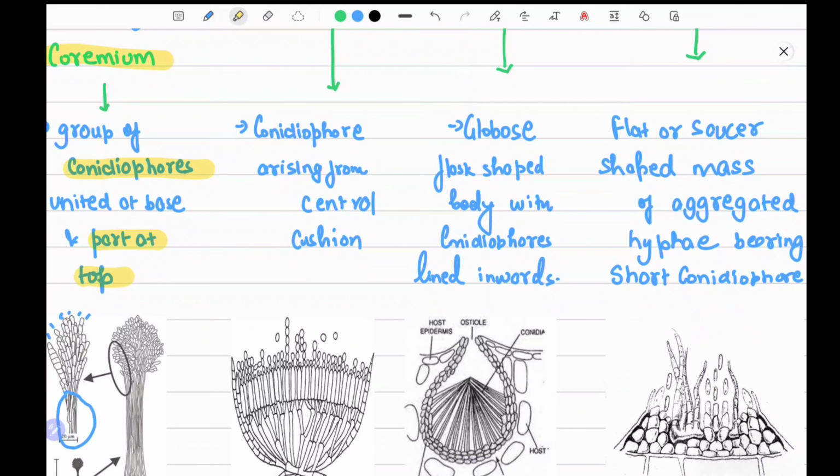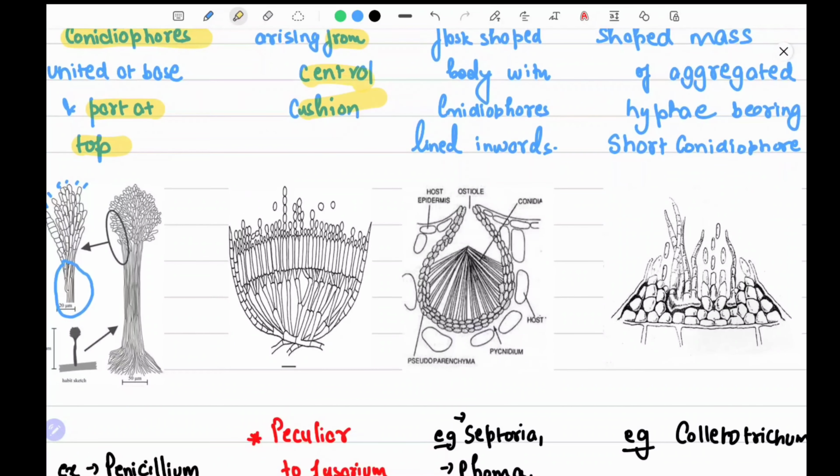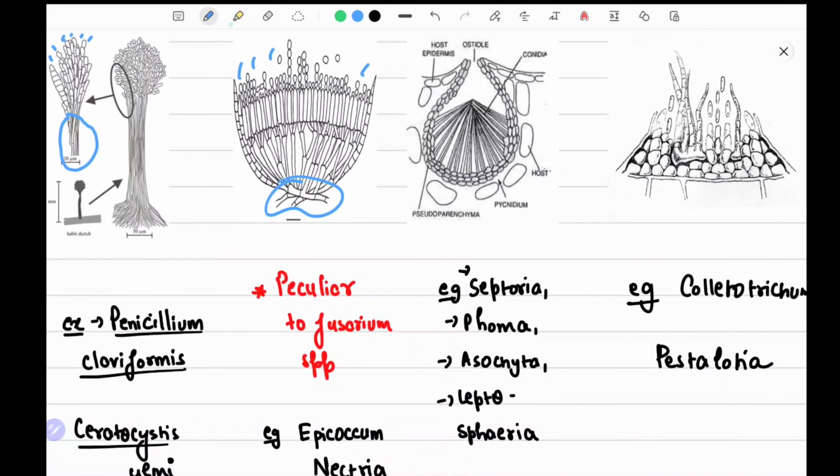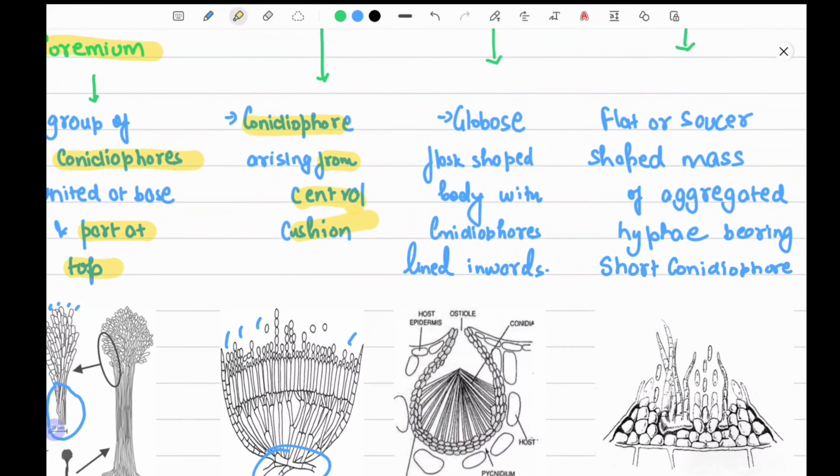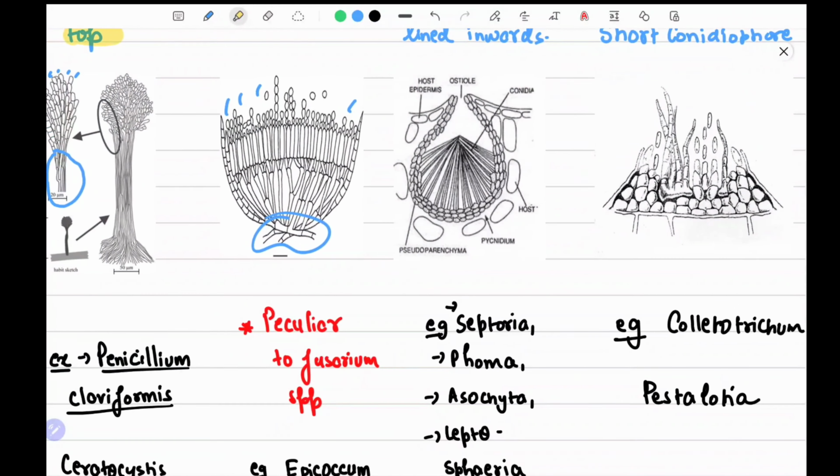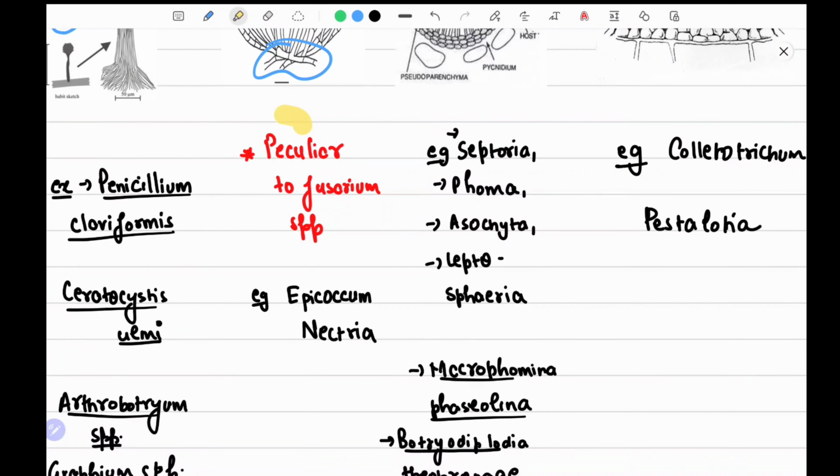Sporodochium: the conidiophores arise from the central cushion. This is the central cushion, and conidiophores arise from this cushion itself. This type of structure, the sporodochium, is peculiar to Fusarium. This question is asked in the examination: name a type of asexual fruiting body which is found in Fusarium species.